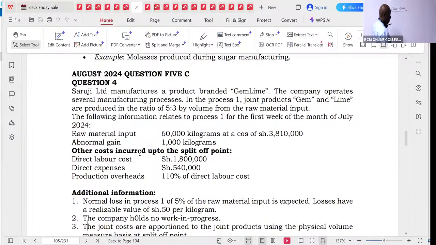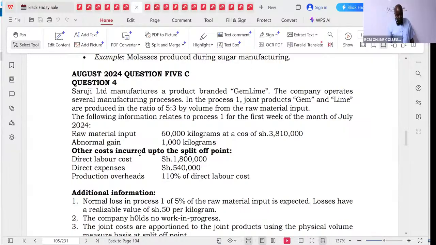August 2024, question number 5C. We are told that Saruji Limited manufactures a product branded the Gem line. The company operates several manufacturing processes. In process 1, joint products, Gem and lime, are produced in the ratio of 5:3 by volume from the raw material input. The following information relates to process 1 for the first week of July 2024. Raw materials input, 60,000 kilograms.